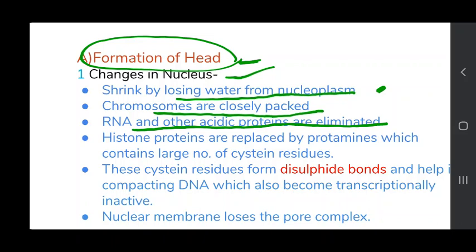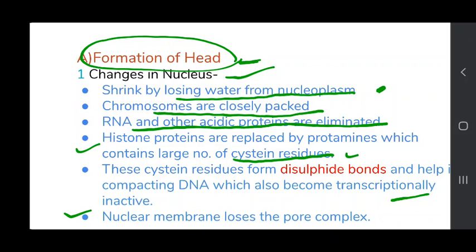Histone proteins are replaced by protamines which contain a large number of cysteine residues. These cysteine residues form disulfide bonds and help in compacting DNA, which also becomes transcriptionally inactive. And the nuclear membrane will lose the pore complex for formation of head.